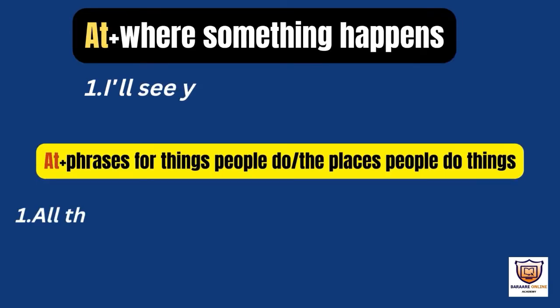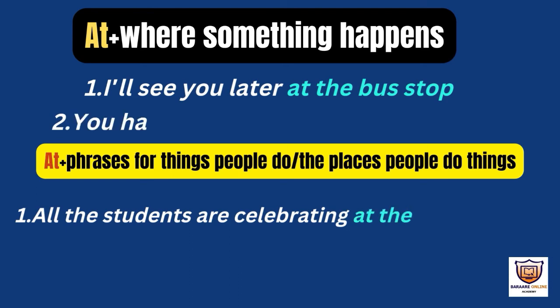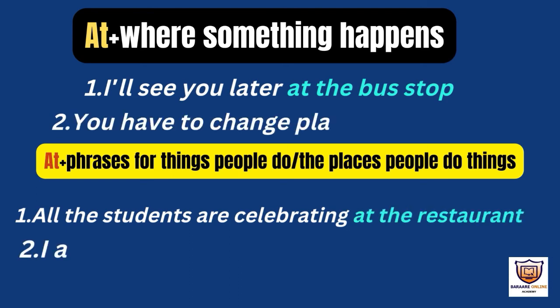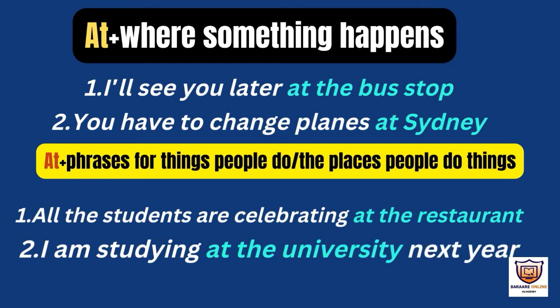Let's proceed. Okay, let's come to at. We are still in the preposition of place. At plus where something happens. I will see you later at the bus stop. The bus stop is where something happens, where the people are waiting for the bus. So we are using at.